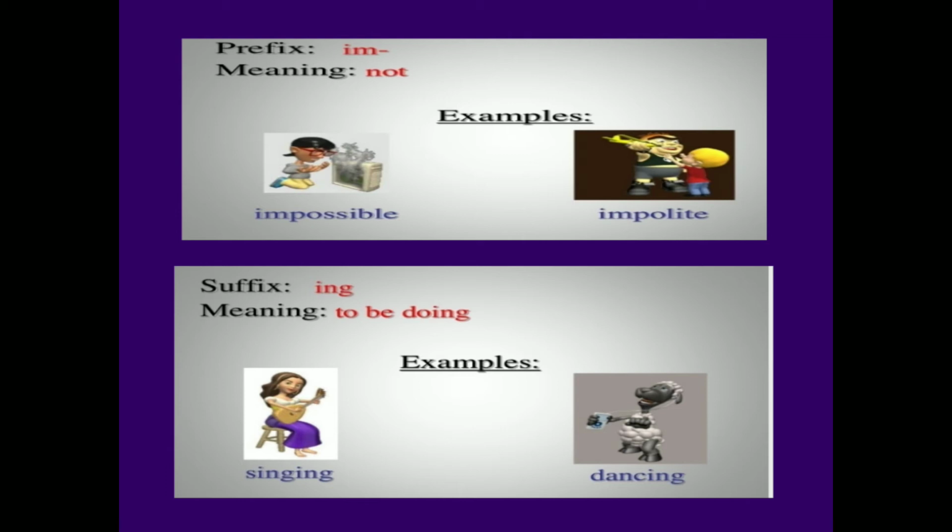For example, sing, we add the suffix ing and form the word singing. In the same way, if we add ing to dance, which is a root word, we form the word dancing. That's why ing means to do or to be doing.